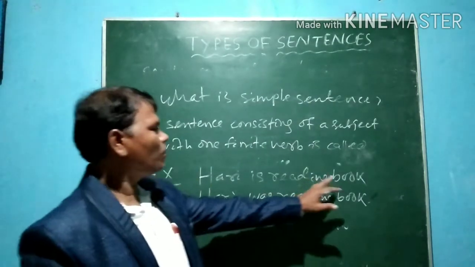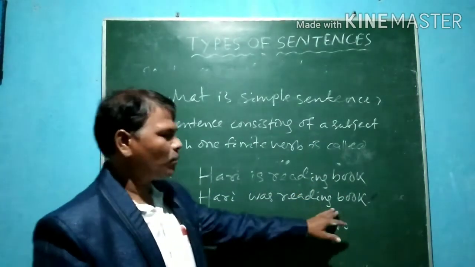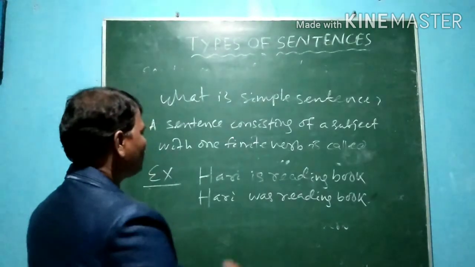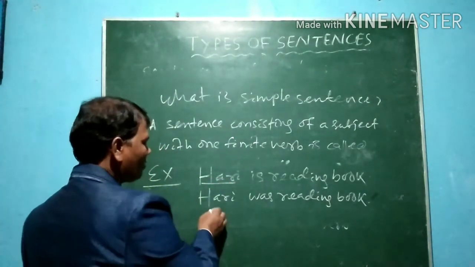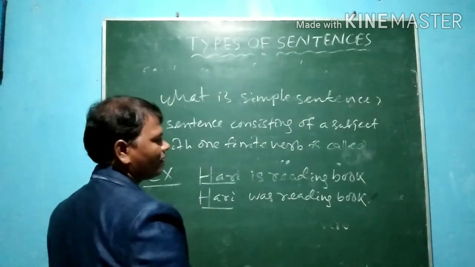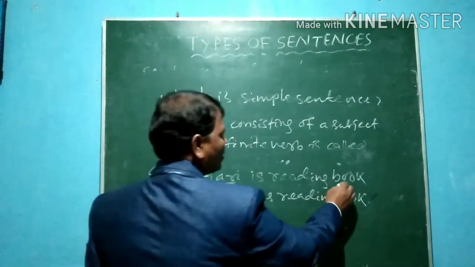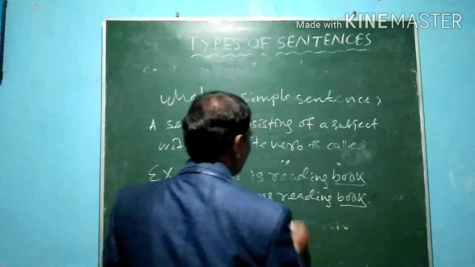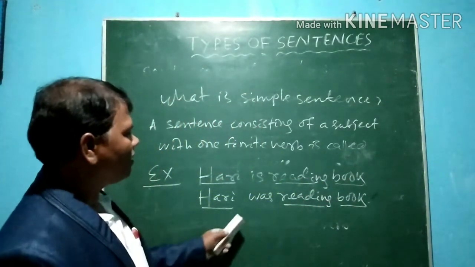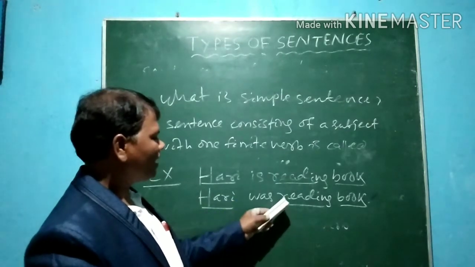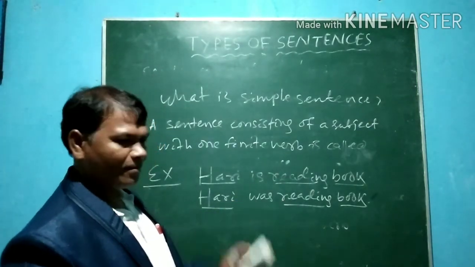One is Hari is reading book, and the other is Hari was reading book. You see, the subject is the same in the first sentence, Hari, and in the second sentence also the subject is Hari, and the book and reading are the same. In both sentences the verb is reading.